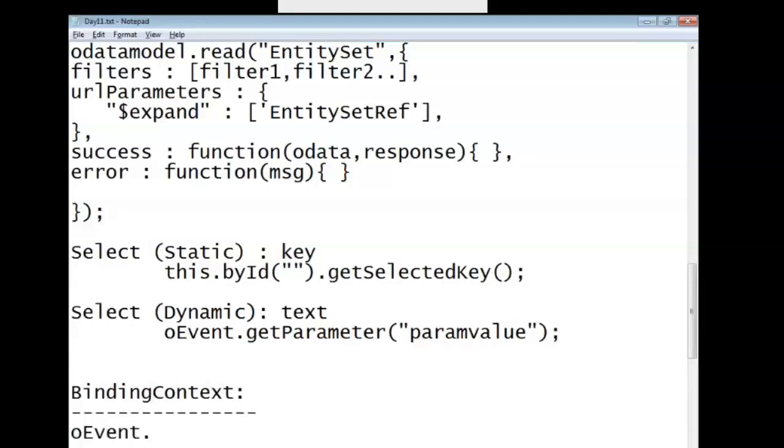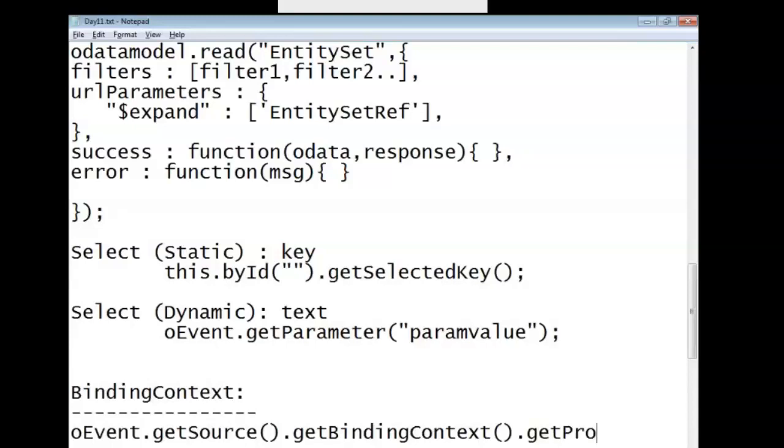Anybody remember the code? oEvent dot getSource dot getBindingContext dot getProperty of the metadata. Everything is in the notes. Okay, I'll come there and I'll show you. Fine. Next.